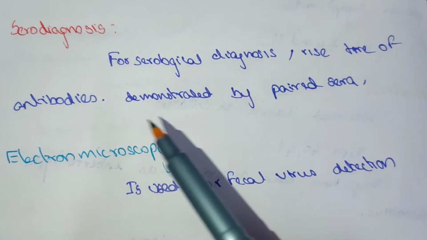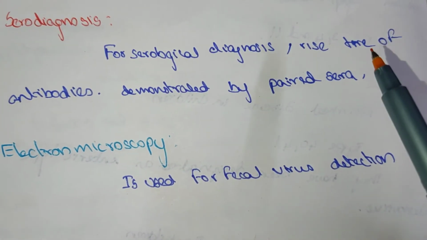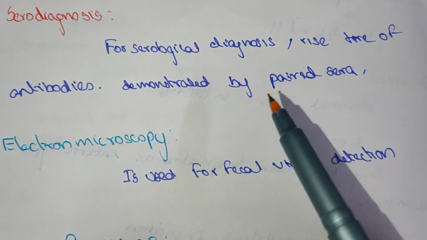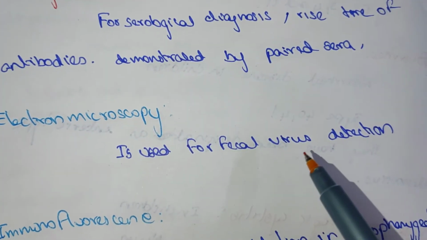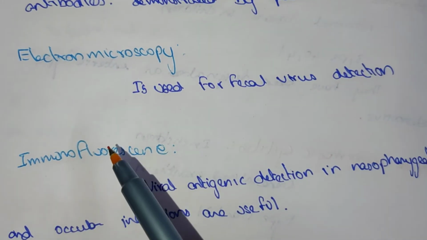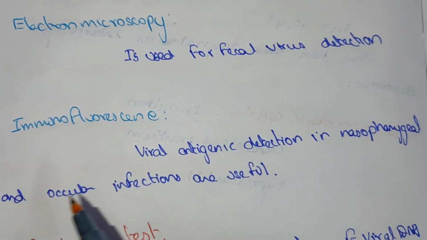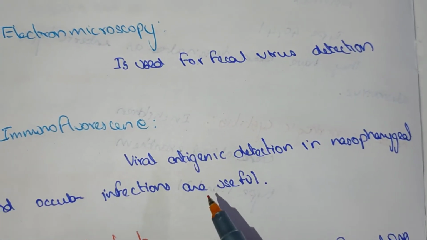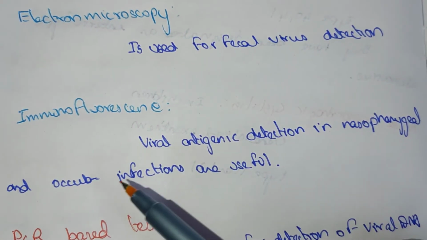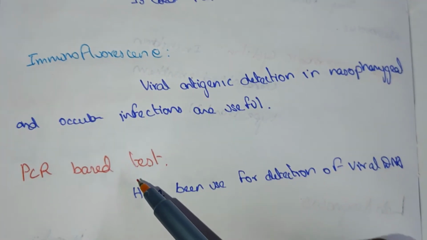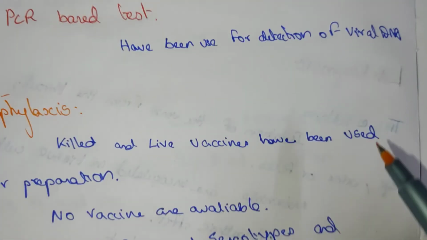Another lab diagnosis is serodiagnosis, a serological diagnosis, with a rise in antibodies demonstrated by paired sera. Electron microscopy is used in fecal virus detection. Immunofluorescence. Viral antigen detection in nasopharyngeal and ocular infections is useful. PCR based tests have been used for detection of viral DNA.